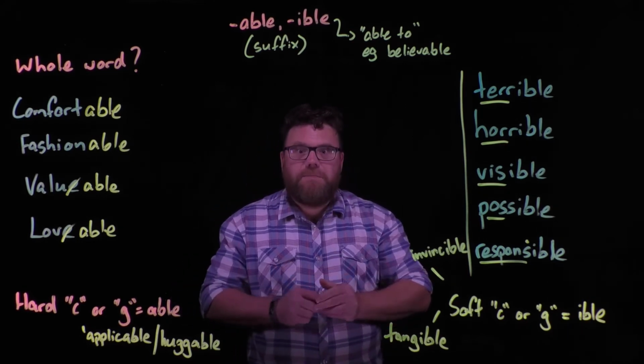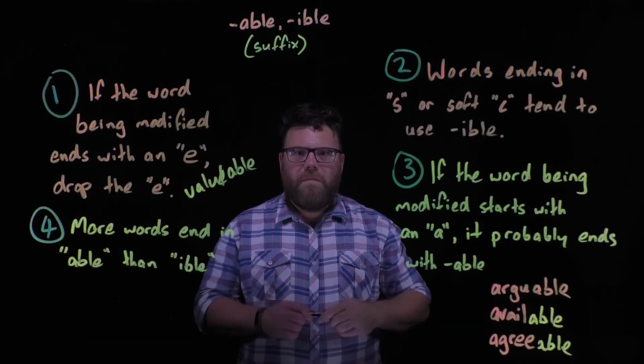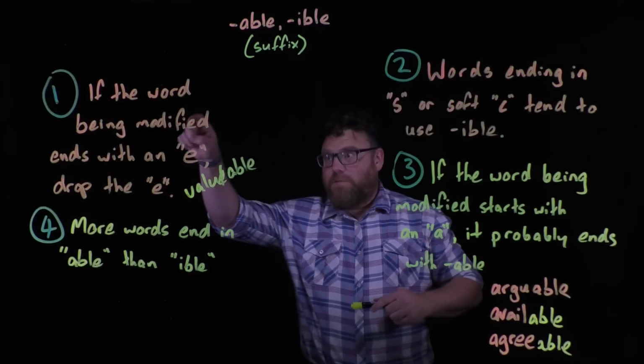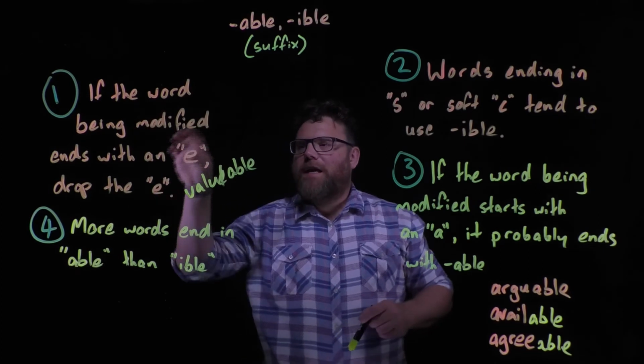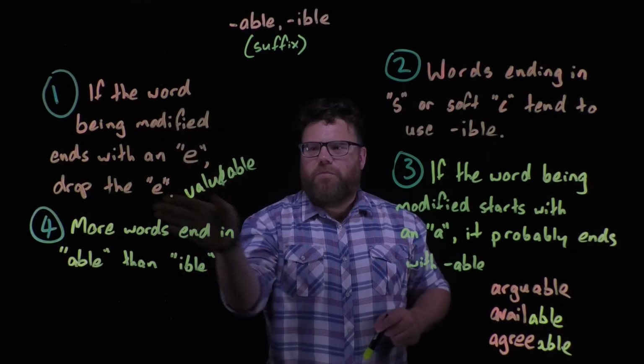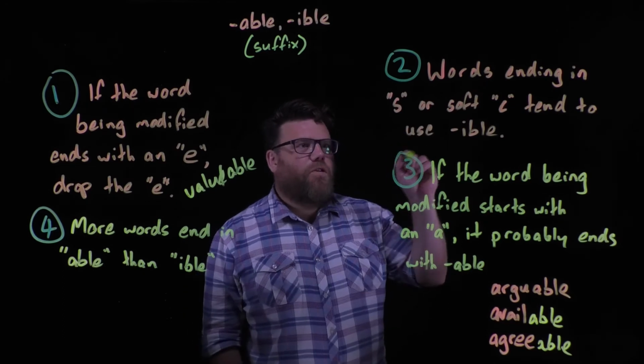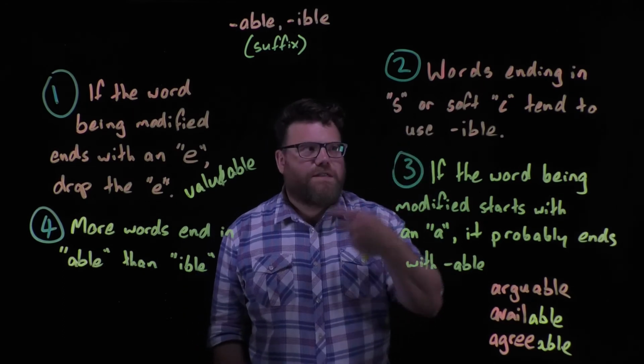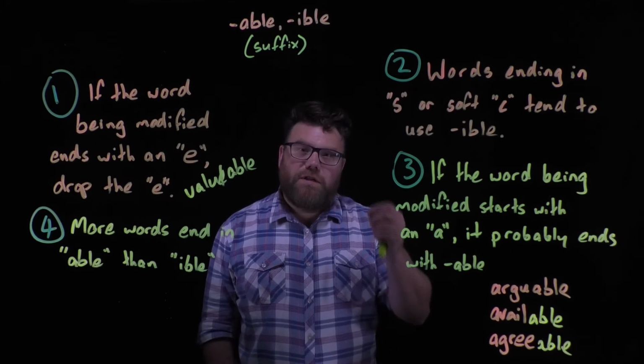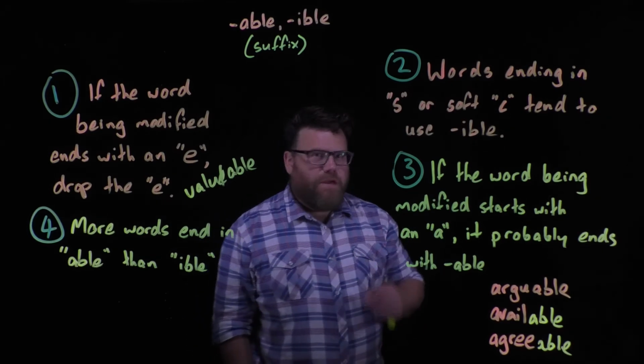There are a couple of other tips, and I'll give them to you now. Right, tip number 1. As we said, if the word being modified ends with an E, drop the E. Valuable, drop the E, able. Tip number 2, as we've said, if the words end in an S or that soft C sound, then it's going to use ible. Tip number 3, this is a good one.